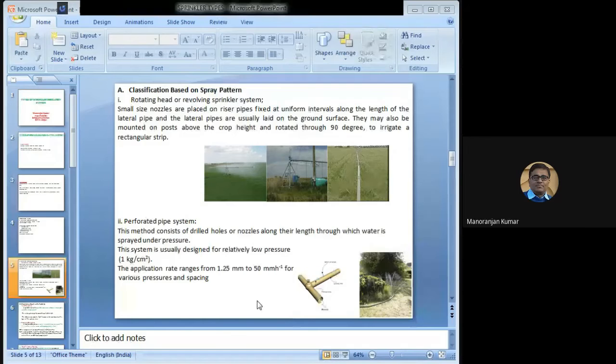This method consists of drilled holes or nozzles along their length through which water is sprayed under pressure. This system is usually designed for relatively low pressure. Generally, this pressure ranges from 1 kg. The application rate of the sprinkler system is 1.25 mm to 50 mm per hour for various pressures and spacings.